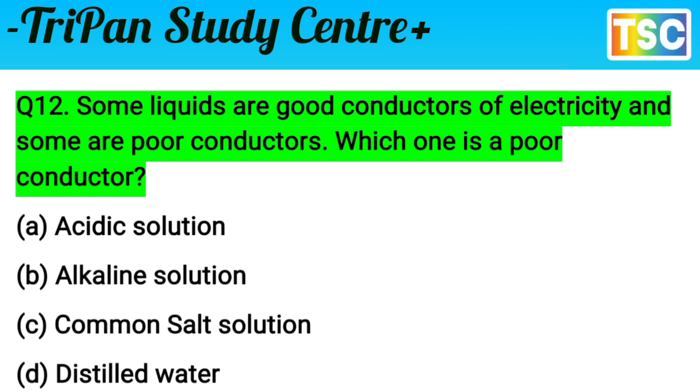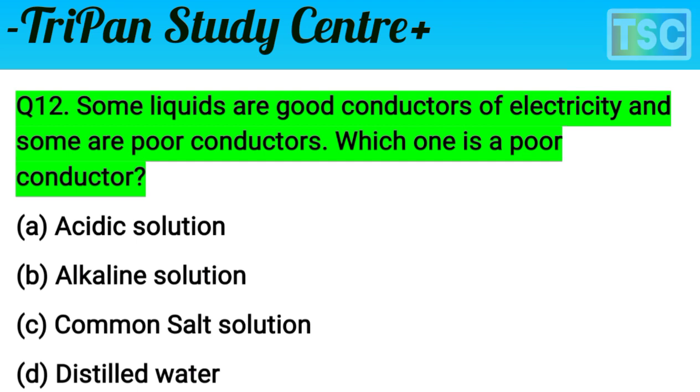The question is very interesting. Some liquids are good conductors of electricity and some are poor conductors. Which one is a poor conductor here? You know that acidic solution, alkaline solution and common salt solution are generally good conductors of electricity. But distilled water is not a conductor of electricity. It is a poor conductor.